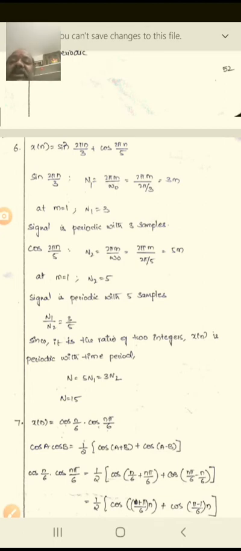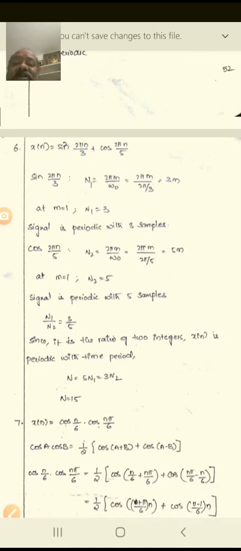Comparing with the given function, 2 pi n by 3 is equivalent to 2 pi m by omega naught, so omega naught is 2 pi by 3. The 2 pi gets cancelled, so 3m is left, and at m equal to 1, n1 is equal to 3. So the signal is periodic with 3 samples.